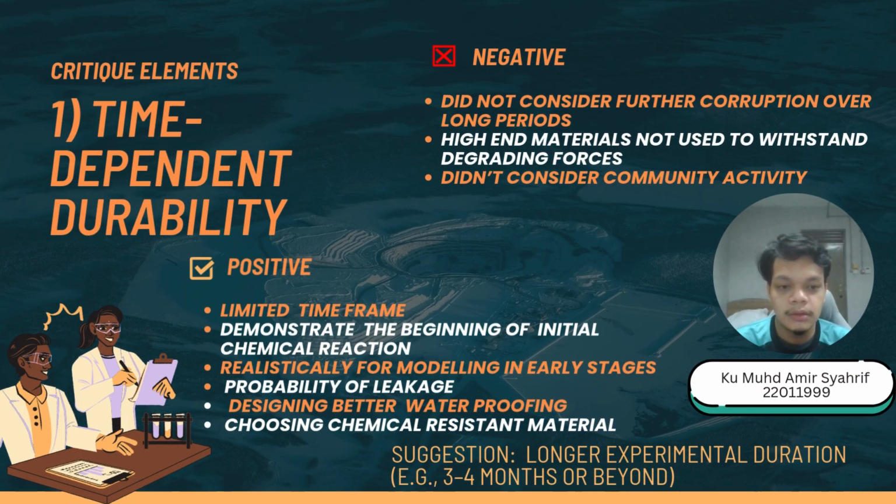For the negative part, researchers put an emphasis on the chemical and physical reaction between the tunnel lining and groundwater, but put the least attention on the corrosion caused by this reaction over an extended period of time. The lifespan of a tunnel wall is between 15 to 100 years. So to achieve this, high-end material must be used, but the material used was not mentioned in the paper at all. Activities done by the people living near the bridge also contribute to the corrosion, for example, the heavy ground stress caused by transportation.